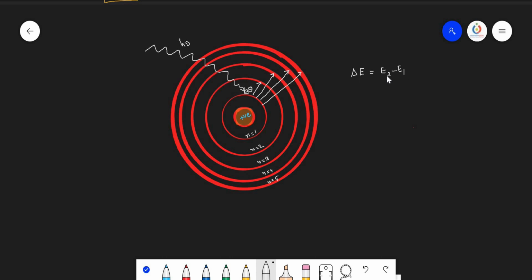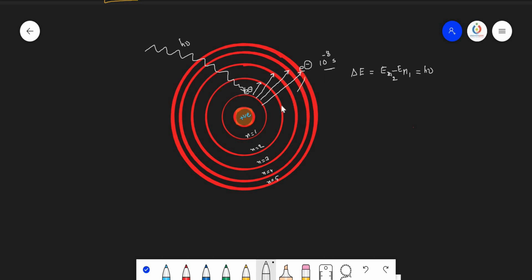Here E2 stands not only for the energy of the second orbit, but the energy of the higher orbit, and E1 is the energy of the lower orbit, or else you can represent them as En2 or En1. So this value is always equal to h nu. When the electron is present in the higher energy state, it is always unstable. It can spend only 10 power minus 8 seconds in any of the higher energy states, and it tries to come back to a lower energy state.